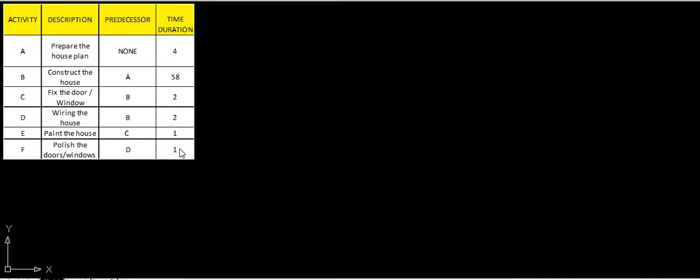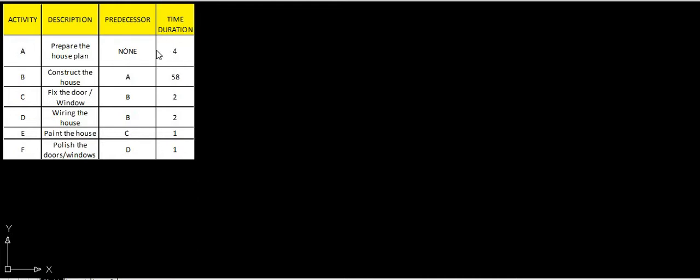Then there are the durations, which are again very important. These durations will be given in the question paper. But being a planning engineer, vast knowledge is required to decide the days required for completion of a particular activity.